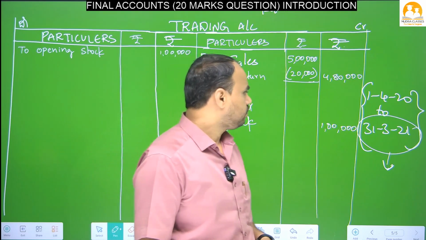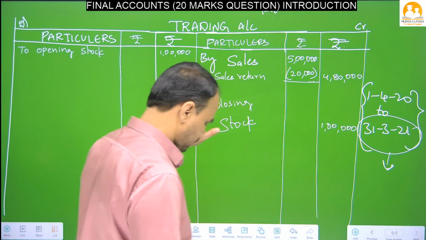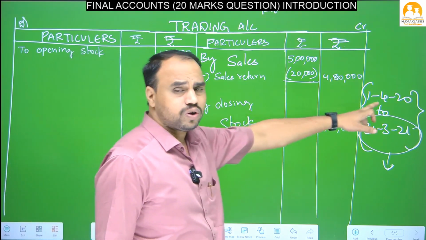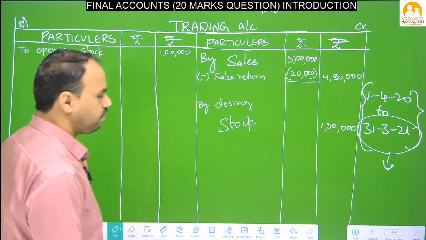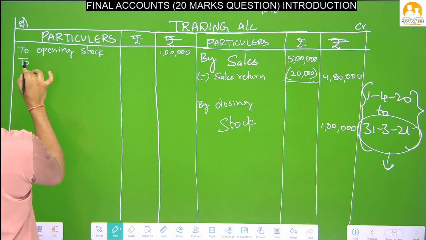So here, now you understand what is stock. So opening stock, at the time of opening of accounts, how much stock we have, that one we will write here. What is the second item in trading account? To purchases.